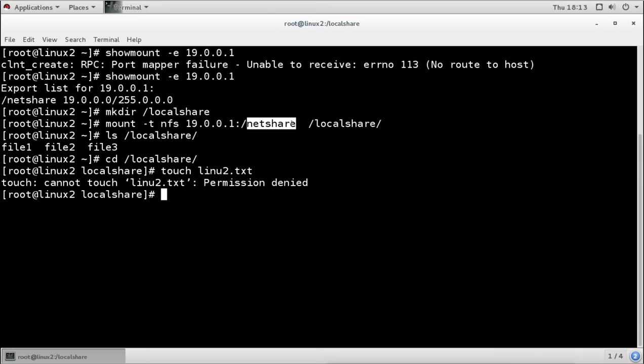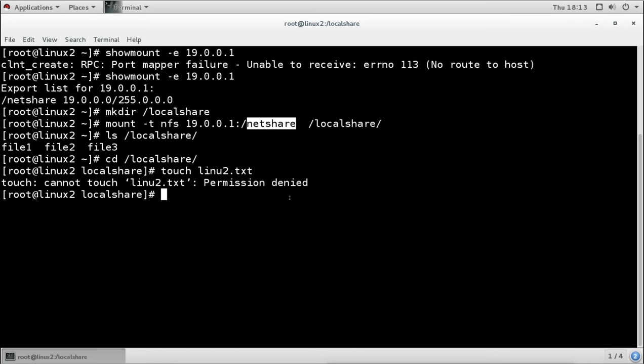Remember what I said, when you create anything on this local directory, that means you are not creating here, you are creating on that directory. And to create on that directory, you need to have permission for it. You need to have the permission to edit anything in this directory, and that is not available for everyone right now.